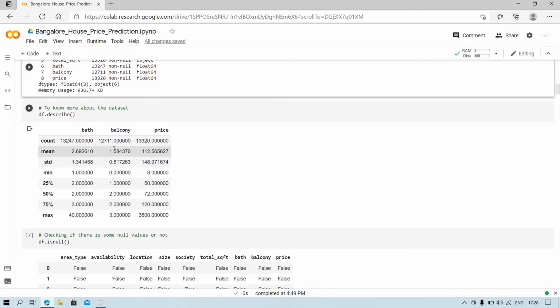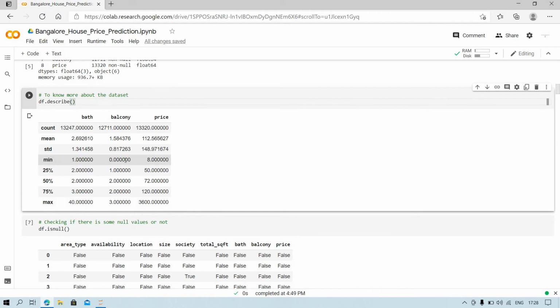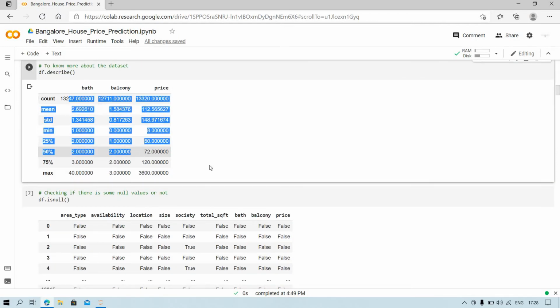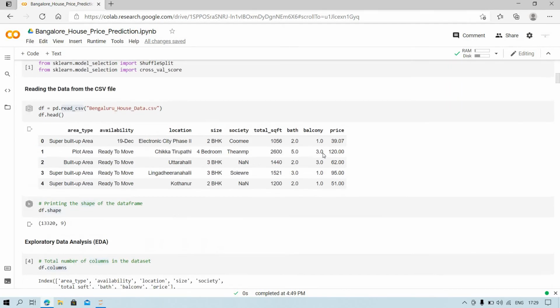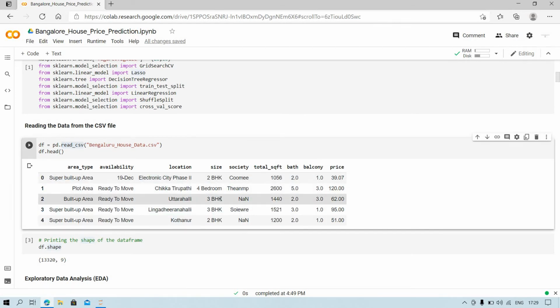Then after that I will see the statistics of the data frame, that is I will describe the data to know more about the dataset. So here I will get the description only for the numerical features, not categorical features.